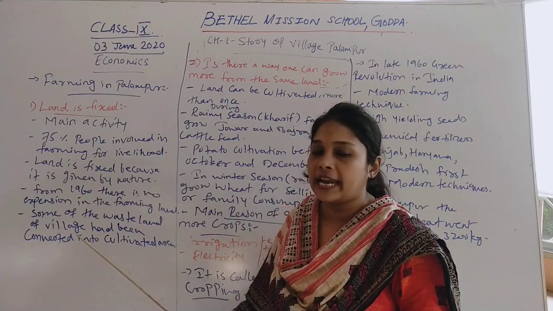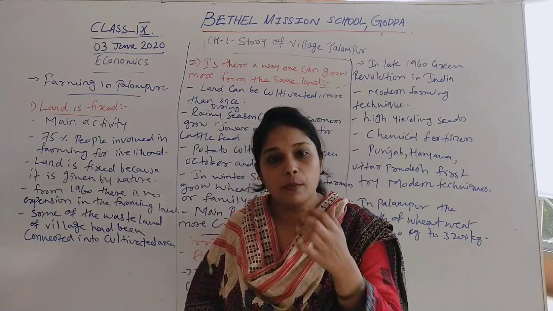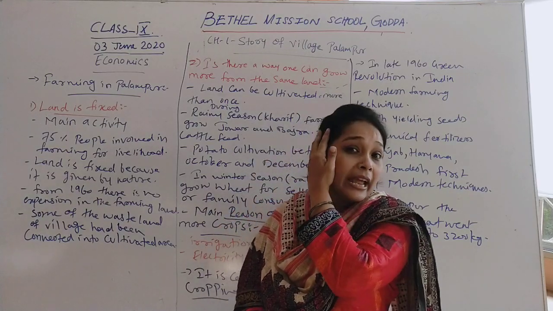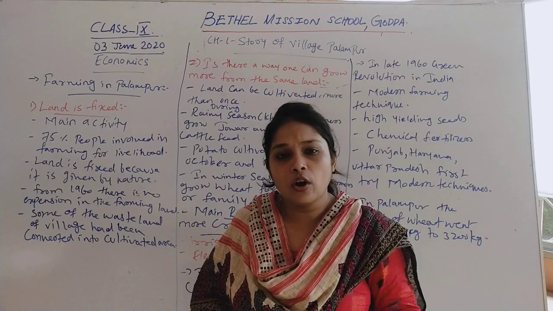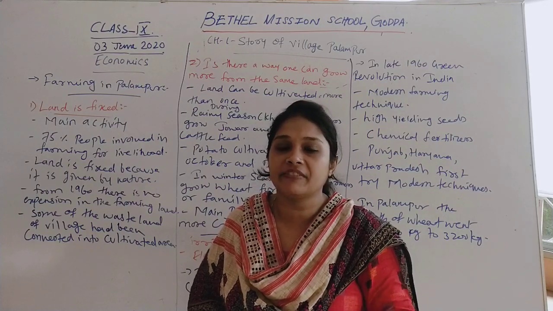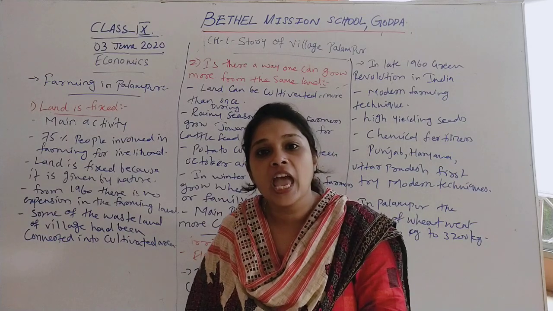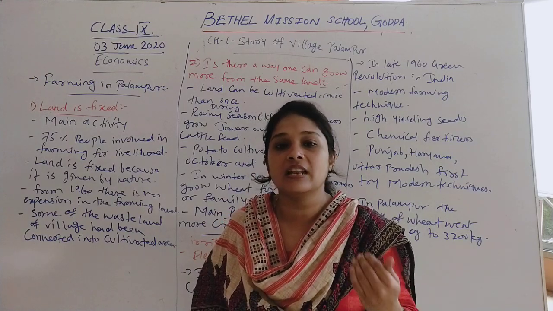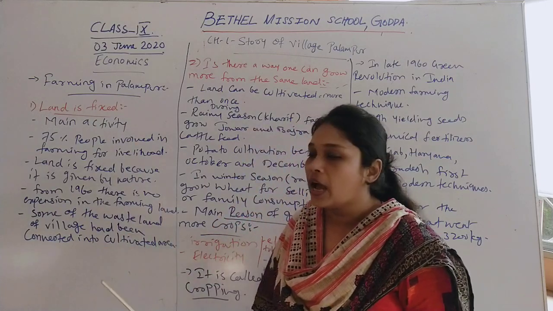So in late 1960, in India also we have done the same thing. When we talk about farming, many wastelands and grazing lands are there which have not been used for anything. By using different modern techniques, we convert those wastelands into a cultivated area, so that we can increase the level of production of food grains which we have. Same thing happens in Palampur.